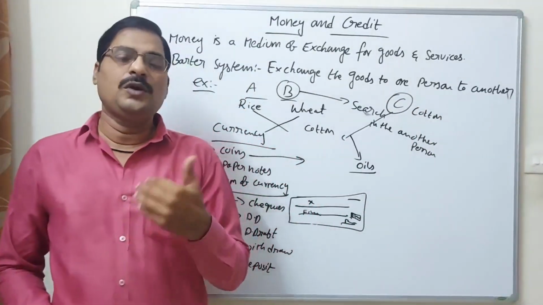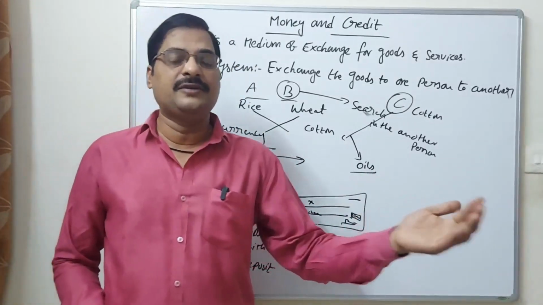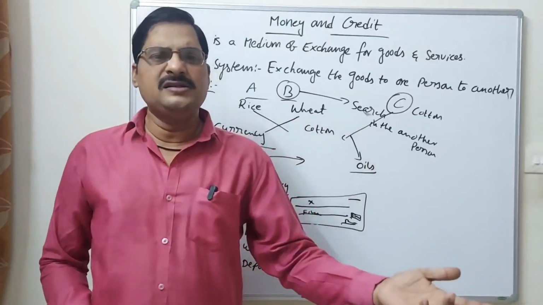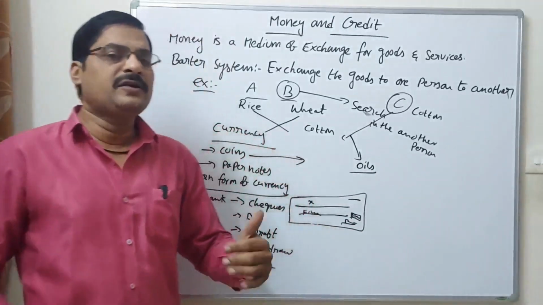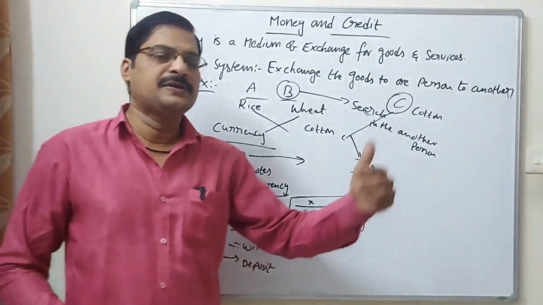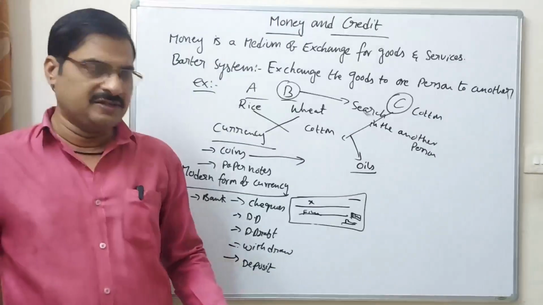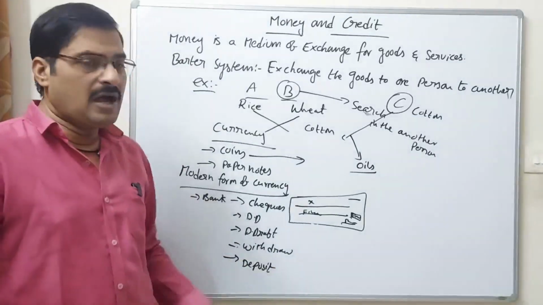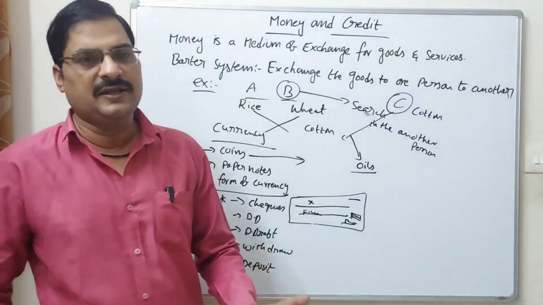A demand draft you can give to any other person. Two traders can go through a demand draft. Otherwise, one person is an employee and the other person is a trader, you can give the demand draft also. Draft is different from withdraw and deposit. Withdrawing the money and depositing the money, two kinds of things are there.